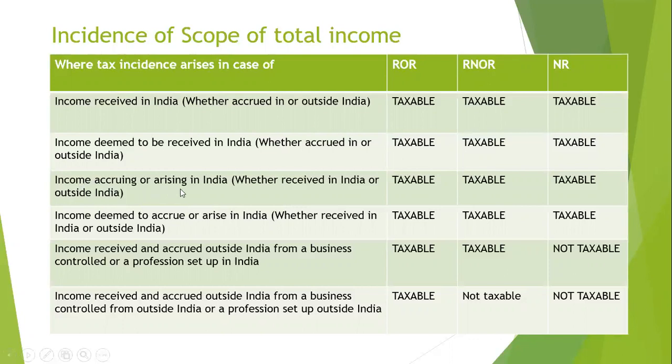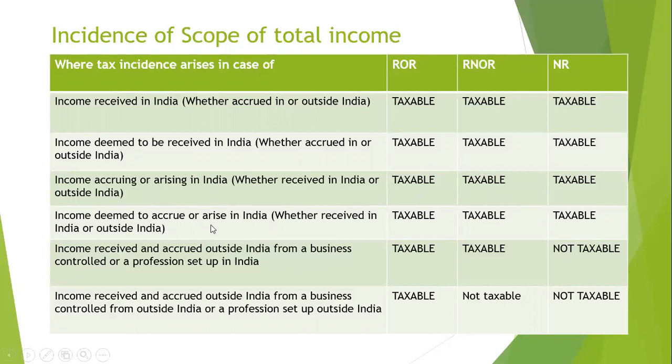Income accruing or arising in India means, for example, you have rendered service in India, so it is income accrued or arising in India only, whether you have received it outside India or not. If you have property in India, it is income accruing or arising in India. If you have sold an asset that is in India, it is income accruing or arising in India. It is taxable for all the three.